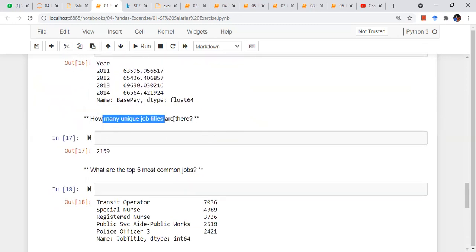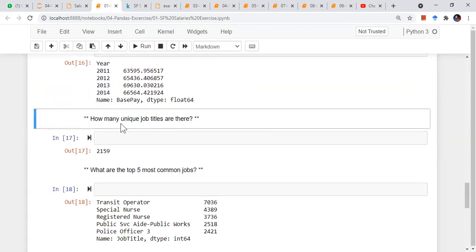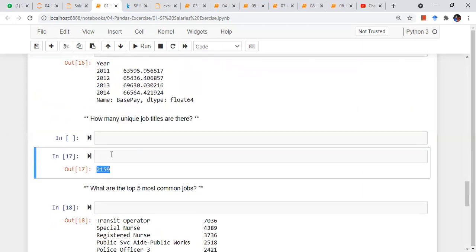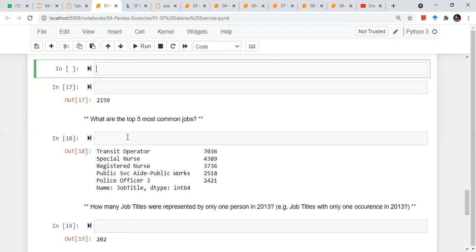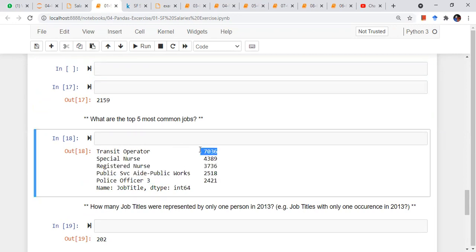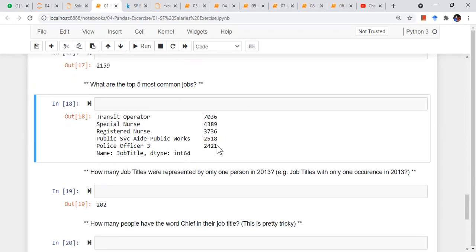Now how many unique job titles are there? This is the answer. So basically you do alt enter, create a new cell and write the code there, otherwise we'll lose this answer. Anyway, I'll provide you with the solutions also. What are the 5 topmost common jobs? So basically you have to do value counts. So transit operator has this many values, special nurse has this many values. So you have to do value counts to check the top 5, the top 5 of the most popular jobs.